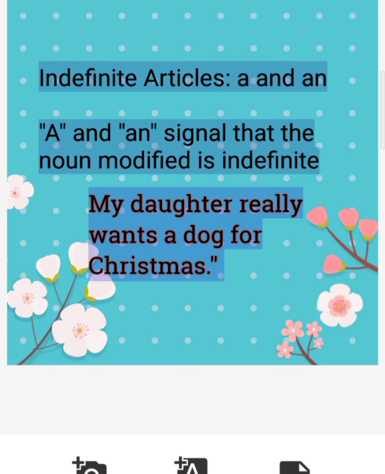So my daughter really wants a dog for Christmas. Suppose the daughter is sure about the dog she wants, then I will use: my daughter really wants the dog for Christmas, because she is very sure she wants this particular breed of dog. So it's very clear here that a is indefinite and the is a definite article.